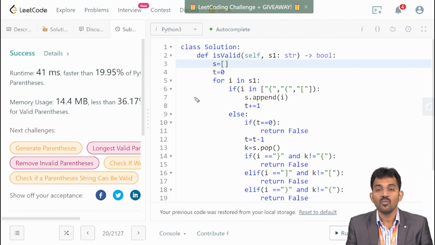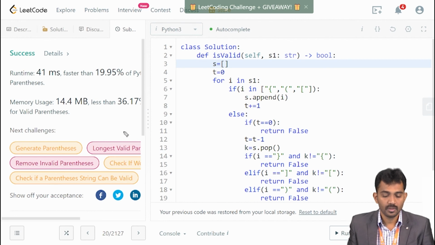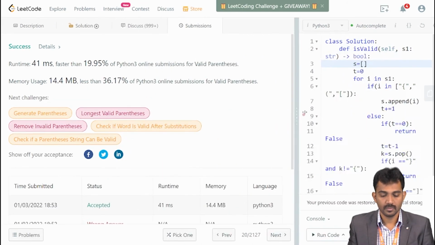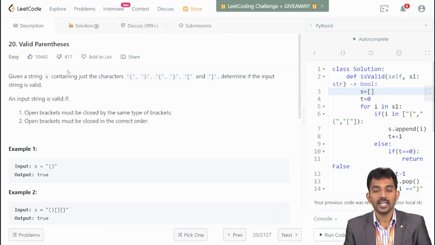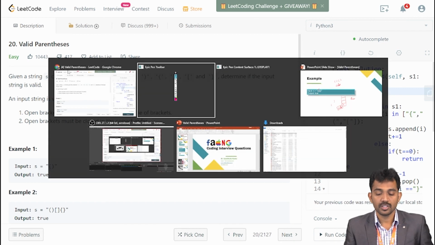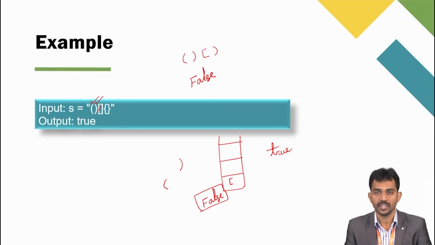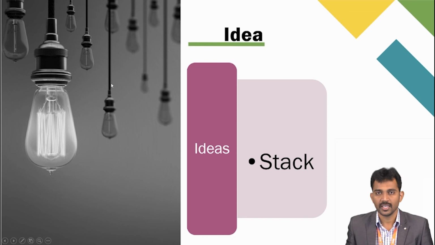Got it? This is one of the applications of stack: parenthesis balancing. So what is the name of this one? Valid parenthesis or balancing parenthesis, right? All come under the same kind of problem. Most companies ask the same question in their interview process. Try to concentrate on this question, and the stack is the ideal thing.